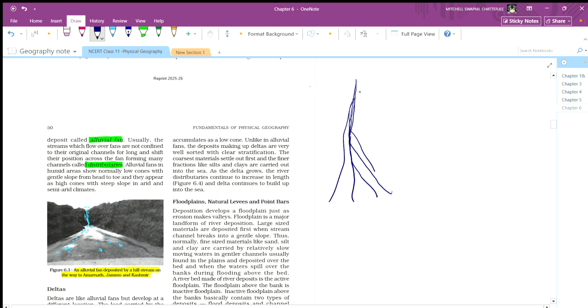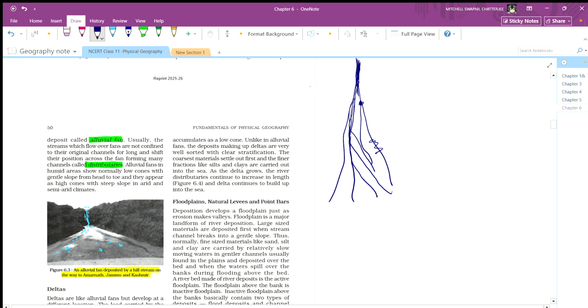These channels are made because when the coarse material gets deposited here, this channel is blocked.